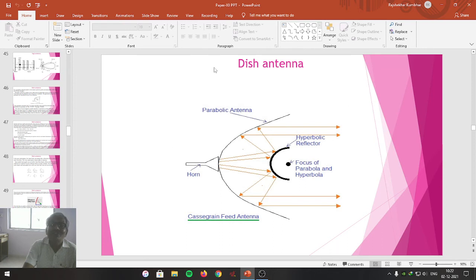Friends, such radio telescopes are located in Narayangaon, very near to Pune. 21 such heavy, large diameter dish antennas with big apertures are located over an area of about 1000 kilometers.